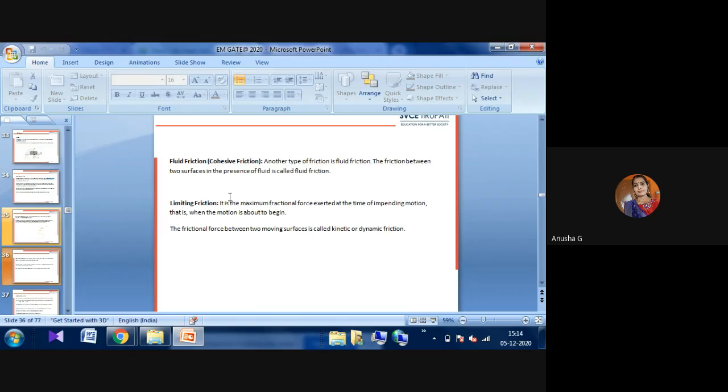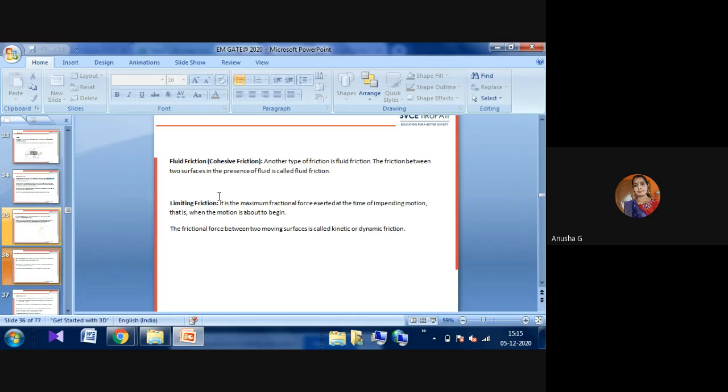The friction between two surfaces where both are in the presence of fluid is called fluid friction. That way, both are in water or both are in oil, like that we can observe that both are rubbing. That condition is called fluid friction.